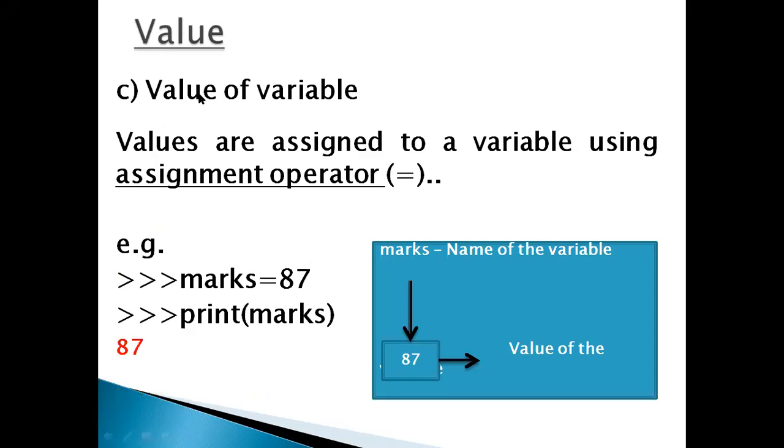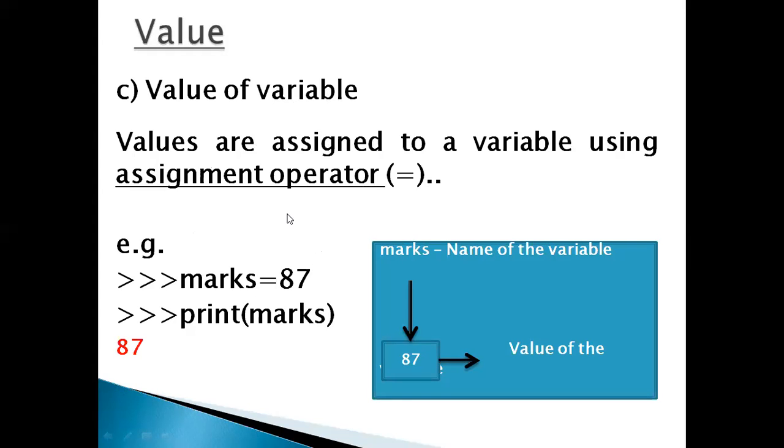Now the third part is the value of a variable. The third component of a variable is its value, and values are assigned to the variable using the assignment operator, equal. See here, marks is a variable name, equal is an assignment operator, and 87 is the value. Print marks, and the value will be displayed.